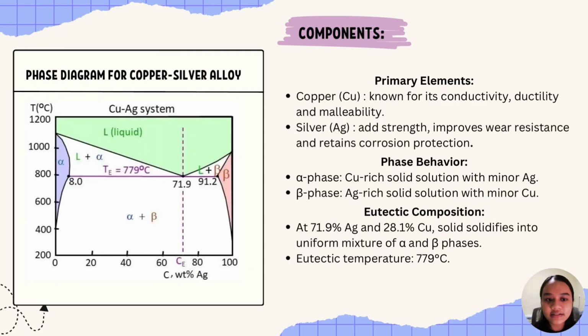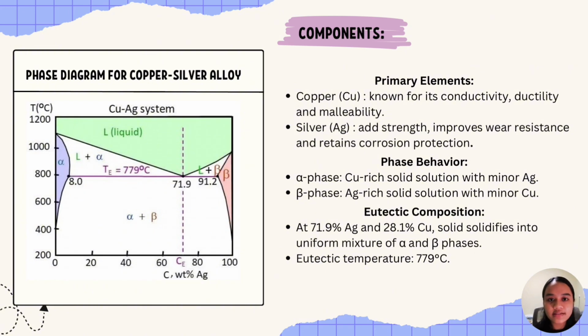Okay, so now let's take a closer look at the components of the copper-silver alloys. The primary elements of the copper-silver alloy are copper, Cu, and silver, Ag. Copper contributes high conductivity and ductility, while silver enhances strength, wear resistance, and corrosion protection. In terms of phase behavior, we have the alpha phase, which is a copper-rich solid solution containing a minor amount of silver, and the beta phase, which is a silver-rich solid solution with minor copper.